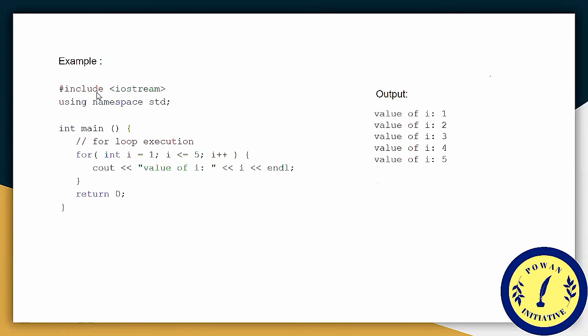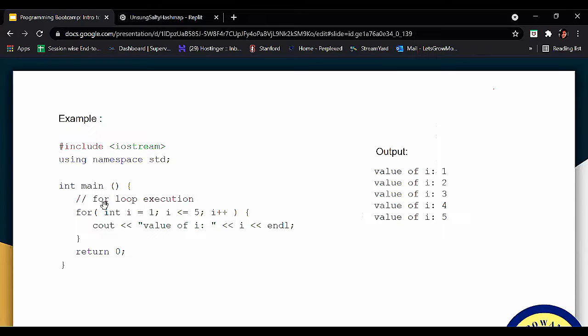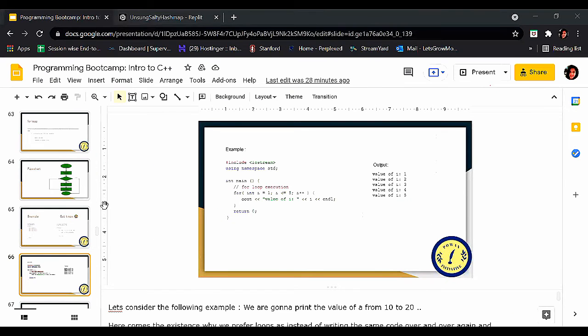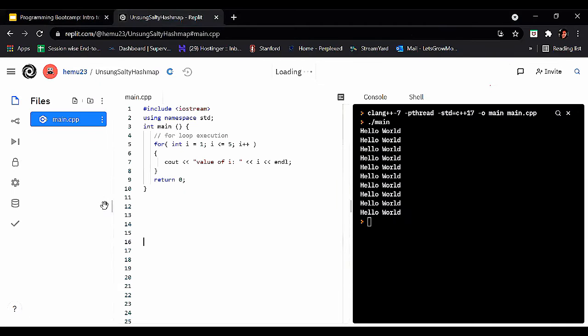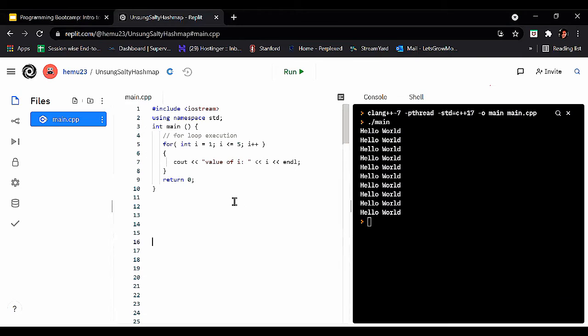Now let's take another example. Let's take each part of the for loop from the example and see what each part does.